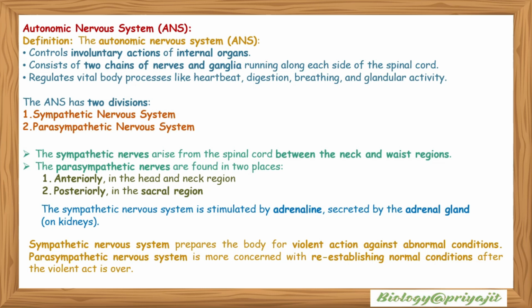The sympathetic nerves arise from the spinal cord between the neck and the waist region. The parasympathetic nerves are found in two places: anteriorly in the head and neck region and posteriorly in the sacral region. The sympathetic nervous system is stimulated by adrenaline, which is secreted by the adrenal gland on the kidneys. The sympathetic nervous system prepares the body for violent action against abnormal conditions, and the parasympathetic nervous system is more concerned with re-establishing normal conditions after the violent act is over.